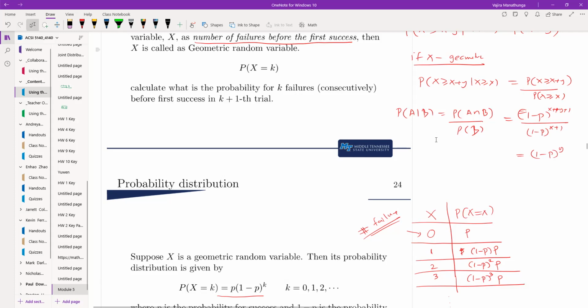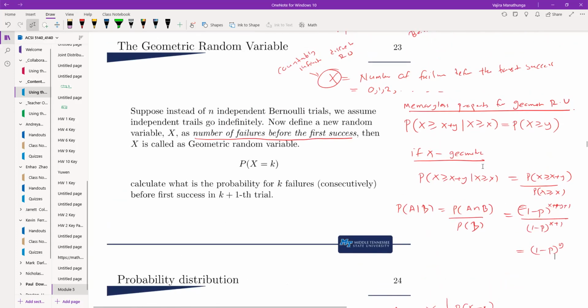So this would prove the memoryless property.